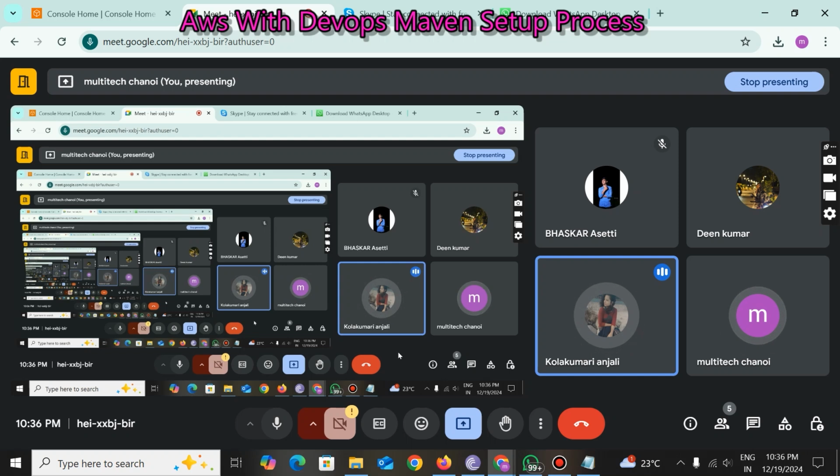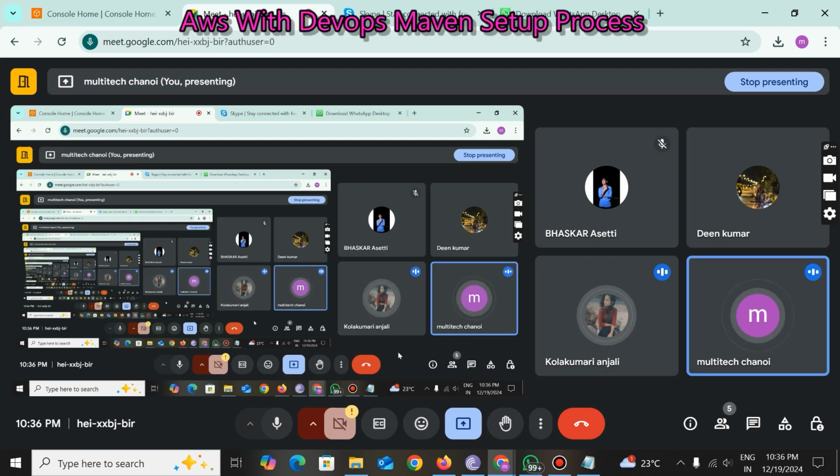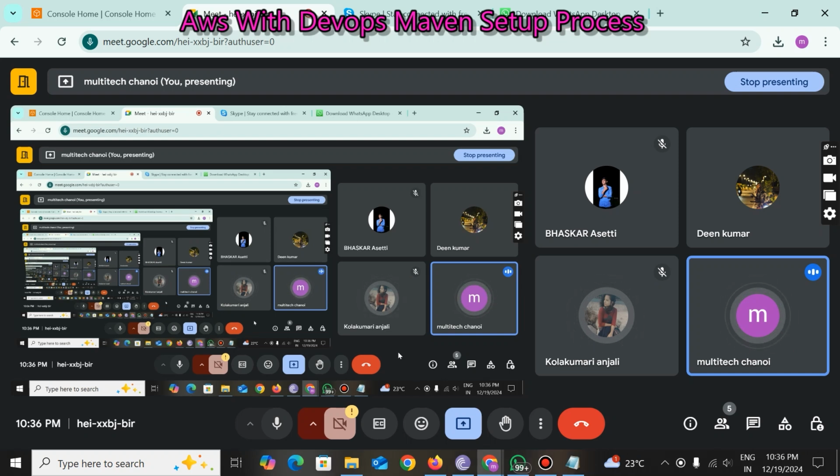So tomorrow we are going to write code, because what we are going to do tomorrow means we are going to develop our own application. For that we will write the code, and with the help of the git tool we are going to manage the code and push the entire code to GitHub. Finally we will pull the code back, and with Maven this entire code will be packaged. It means we are going to generate the artifact, and after that this artifact should be deployed on the server. Then we can see our application.